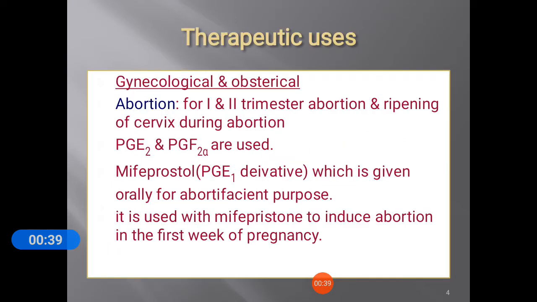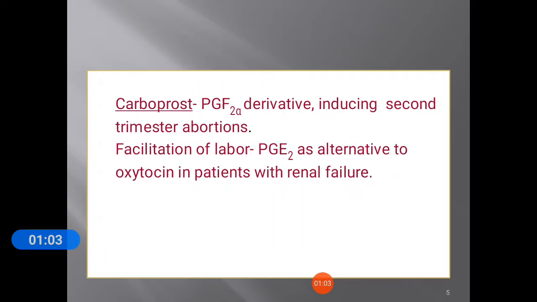Then the therapeutic uses of prostaglandins are mainly in first and second trimester abortions and ripening of the cervix during abortions. PGE2 and PGF2 alpha are mainly used. Misoprostol, a PGE1 derivative, is given orally for abortifacient purposes. It is used with mifepristone to induce abortion in the first weeks of pregnancy. Carboprost, a PGF2 alpha derivative, mainly induces second trimester abortions.